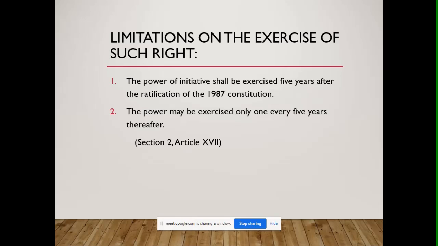Okay. To date, during the earlier times of the 1987 Constitution, there were attempts for a people's initiative to amend the Constitution, but they have all failed because they failed to comply with the necessary requirement as to the number of signatures to the petition. Okay.